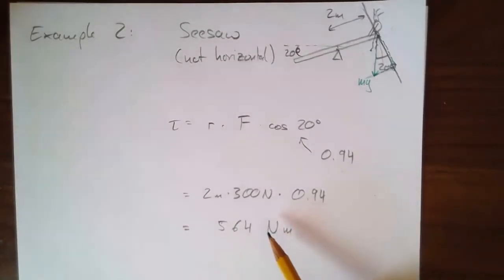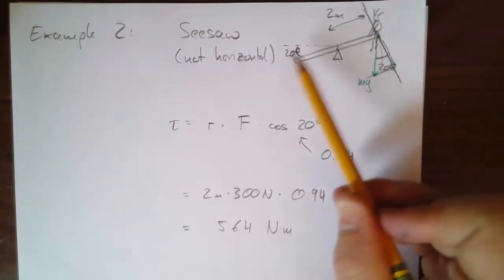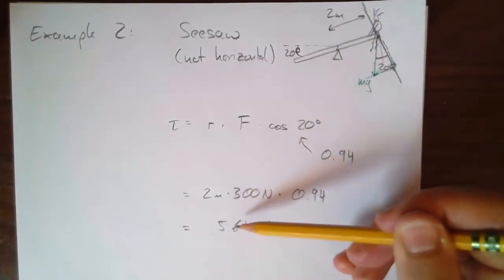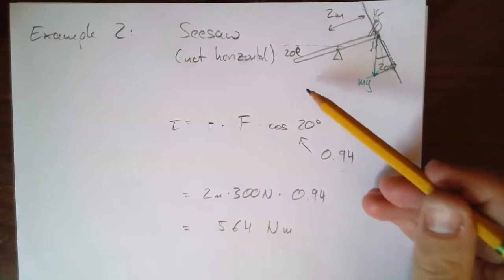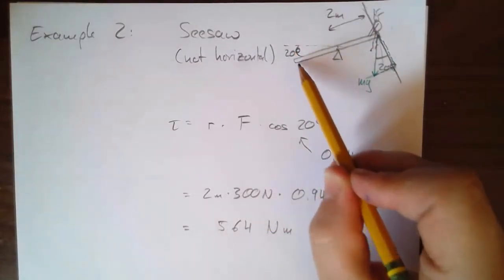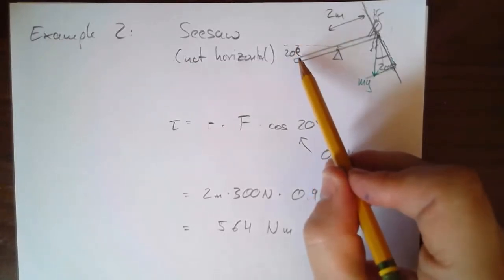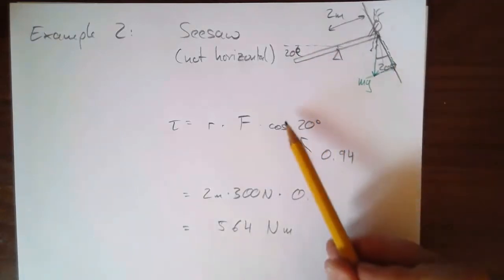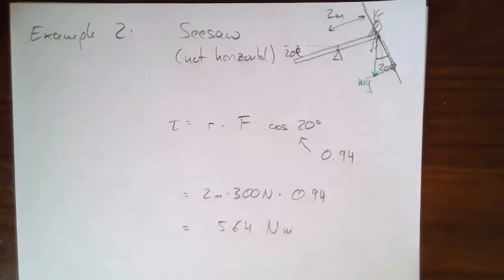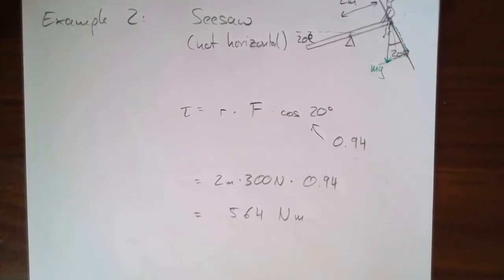Before it was 600. Now, if you had another child on the other side and they were swinging back and forth, would the torque change whether or not they're balancing out? It wouldn't, because if there was another child here too, that child would also be at an angle of 20 degrees. And their weight would also have the same factor come in when you calculate the torque. See if you can make sense of this statement by drawing it out yourself.